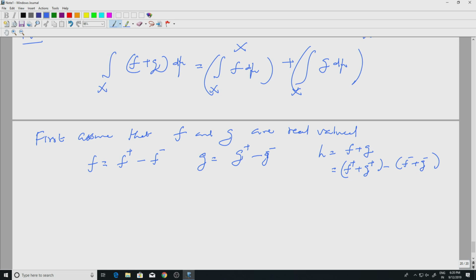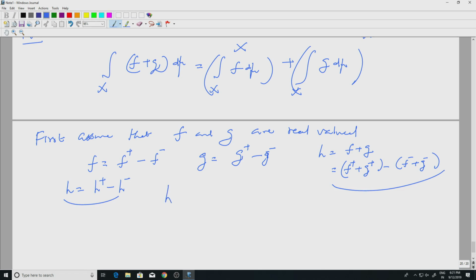I can write h also as h plus minus h minus. This is true for all functions. So I have two expressions for h, one is this and one is this, so they have to be equal.